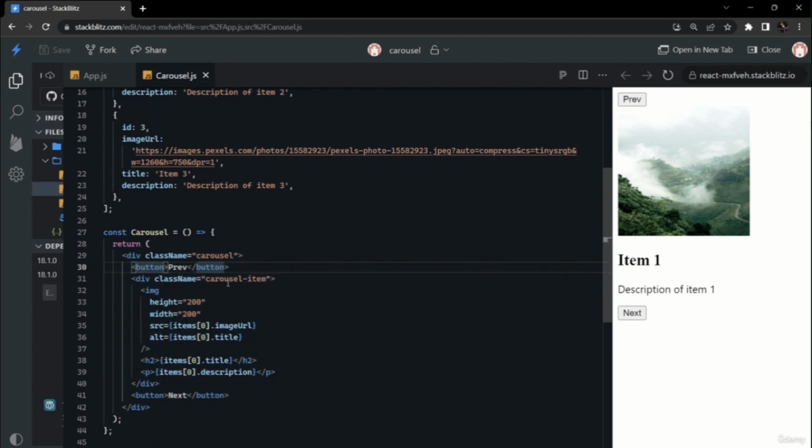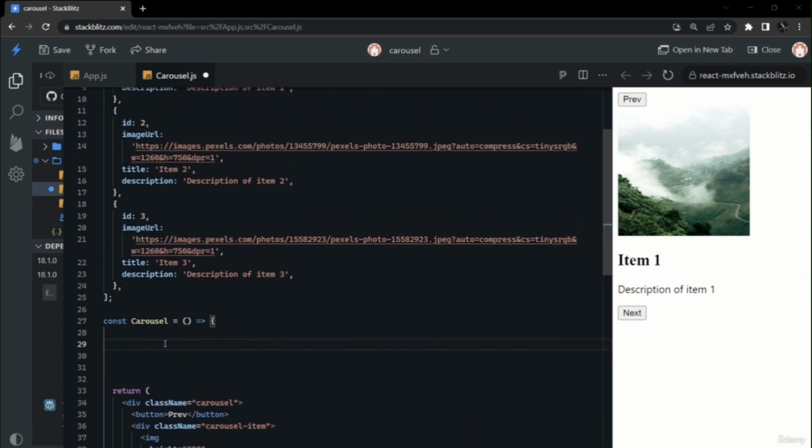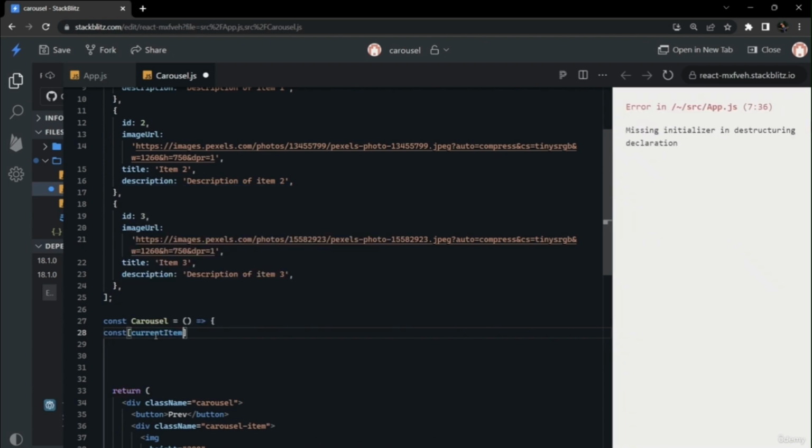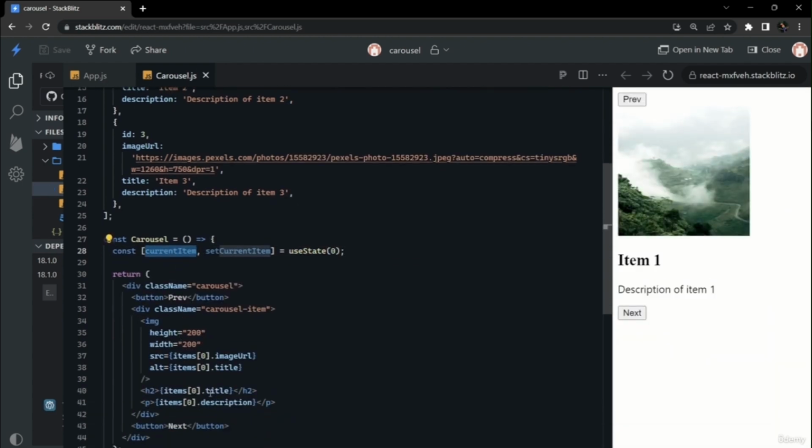I have created this JSX that is basic HTML with 2 buttons and one image div. It also has H1, H2, and P tags for the description and title, etc. So we will start making the carousel from it. For making the carousel, we will create a state for the element. Whatever element is selected, to show that element, we will create this current item state.